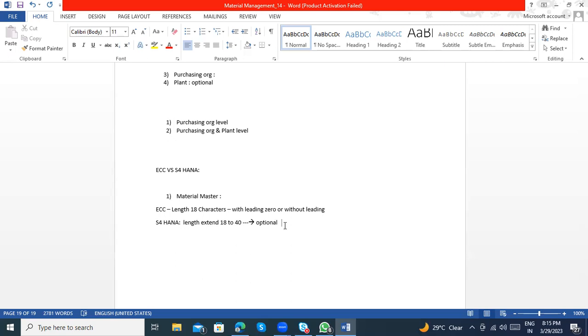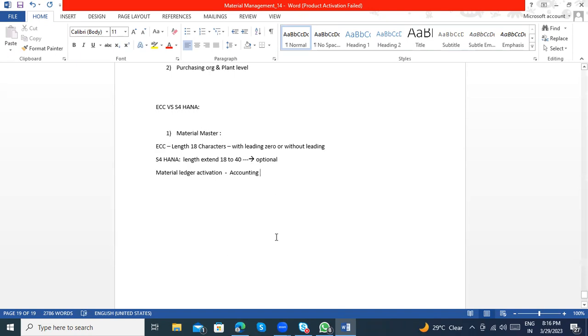Okay, so this is one major change, and the second one is material ledger activation. Material ledger activation is mandatory in S4 HANA. In the ECC version it is not mandatory, but in the S4 HANA version the material ledger is mandatory. This is mainly accounting related. If I activate the material ledger and I have multiple currencies, I can see the price of the material in different currencies, and for each period I can see that. So that was one change.